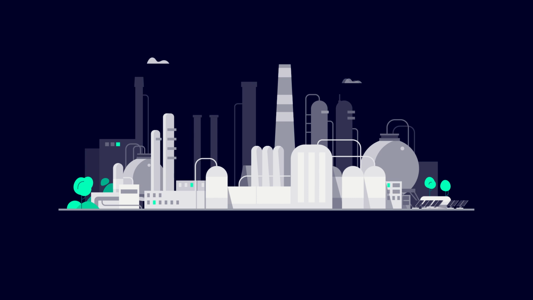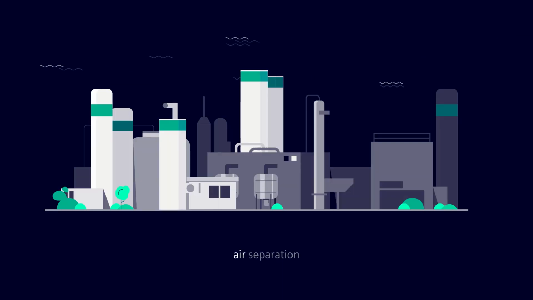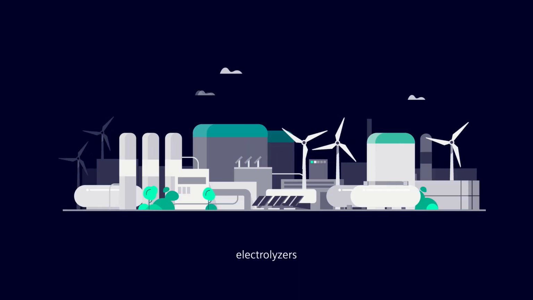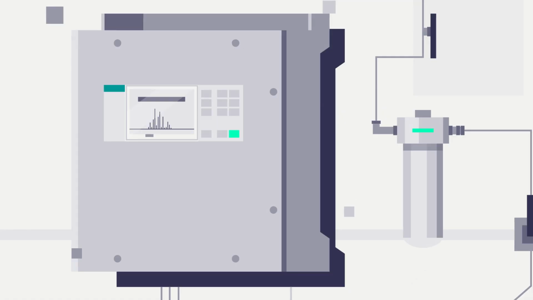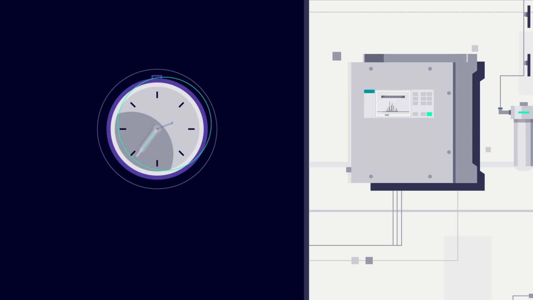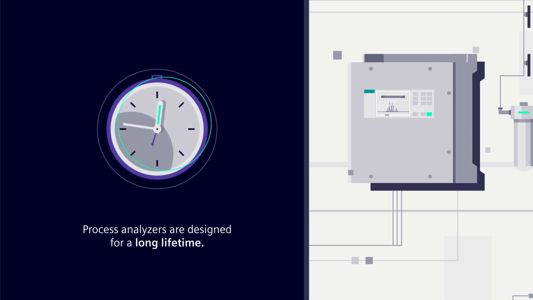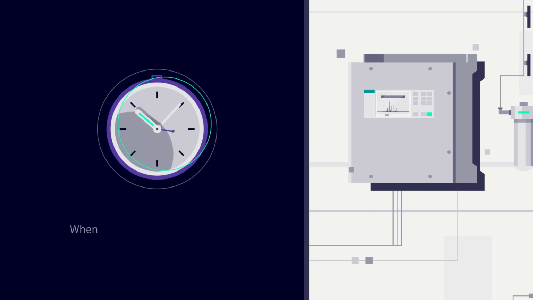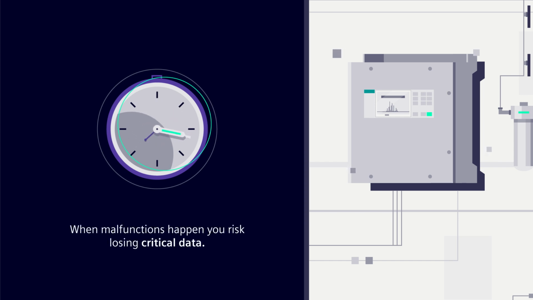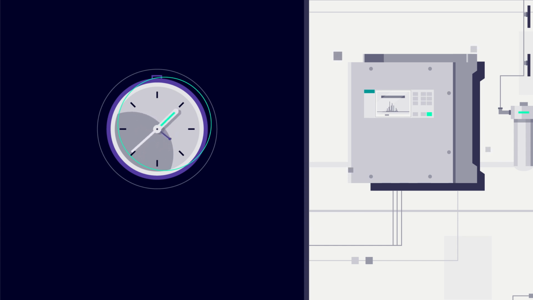Whether it's the creation of renewable chemicals, air separation, or electrolyzers, every production process relies on process analyzers. They are essential for process plants and are designed for a long lifetime. But if analyzers malfunction, you risk losing critical data on product quality, emissions, and safety.